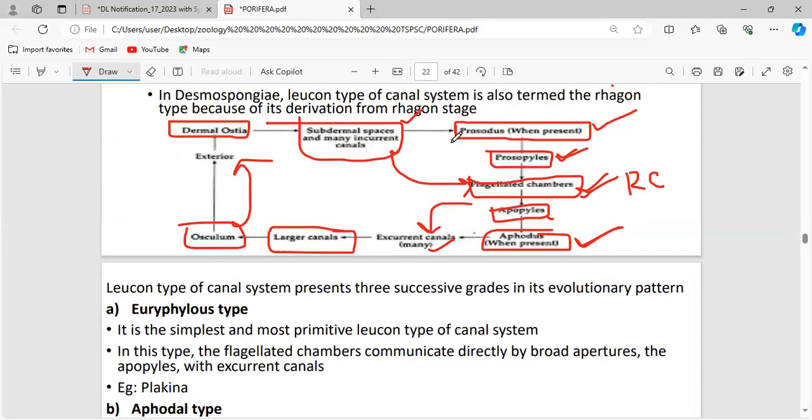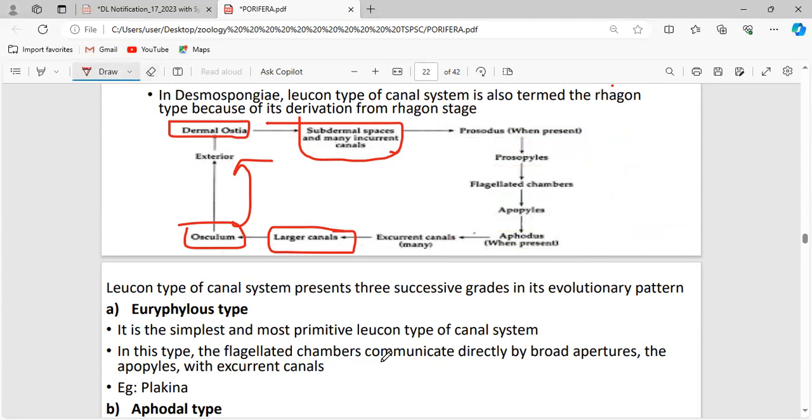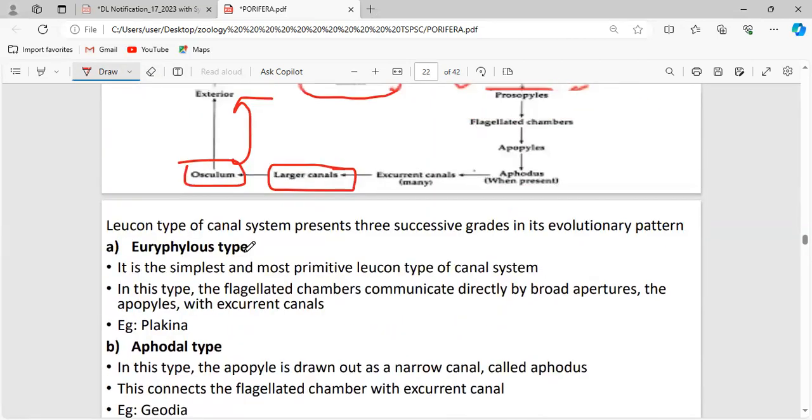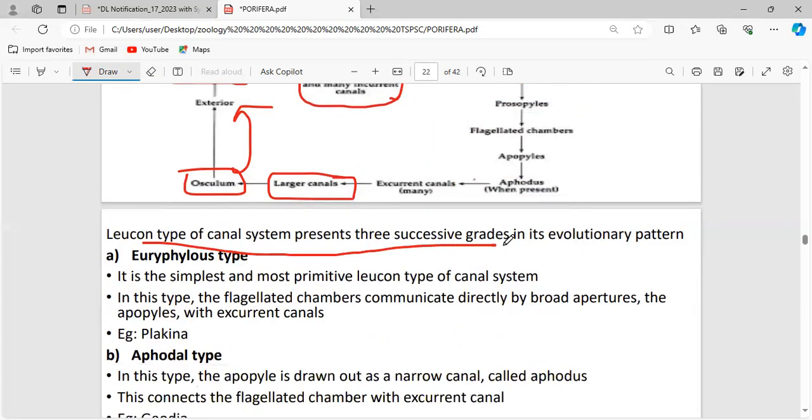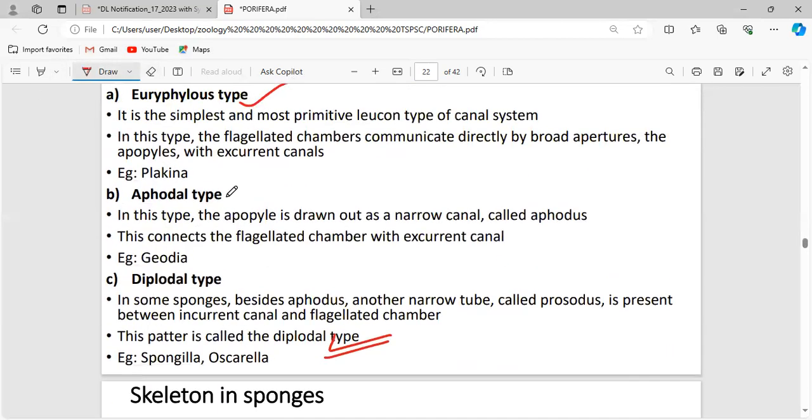Okay, just remember what is prosodus and the apodus. Only when the prosodus and the apodus are present do the prosopyle and the apopyle become active. Just remember it like that. Now, the leucon type of canal system presents three successive grades in an evolutionary pattern. What are the three different types of leucon type? Eurypylous type, aphodal type, and diplodal type.